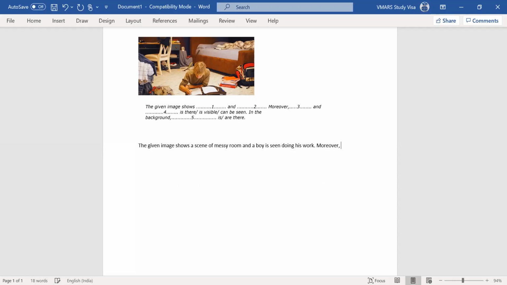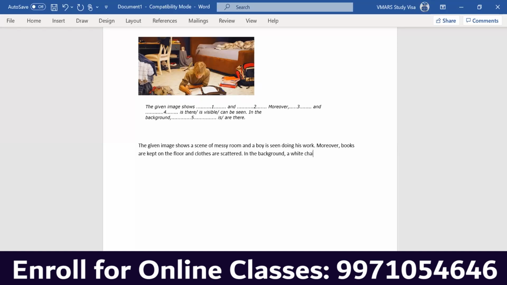Moreover, there are books kept on the floor and clothes are scattered. In the background, a white chair can be seen.